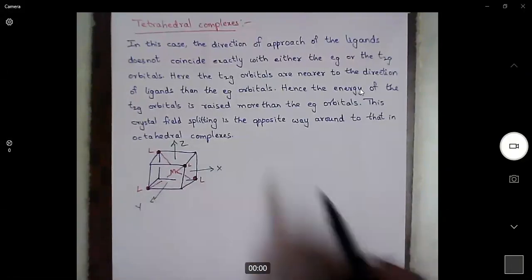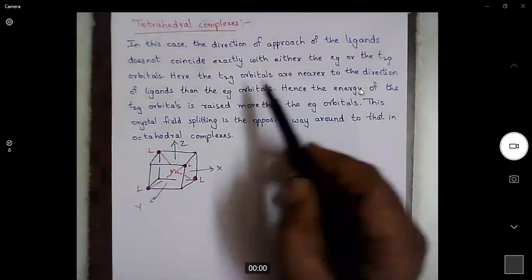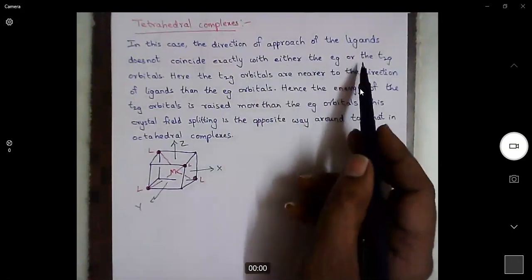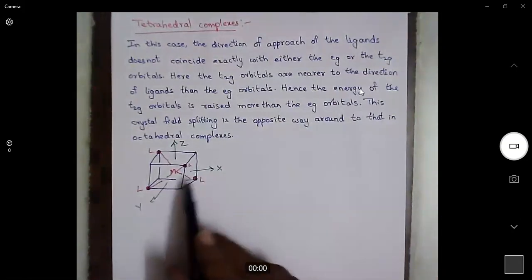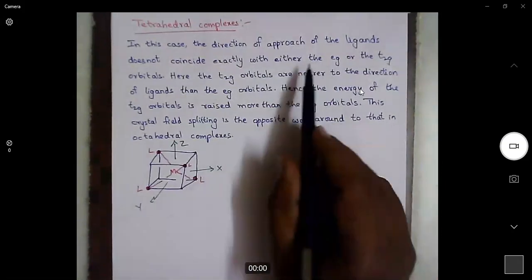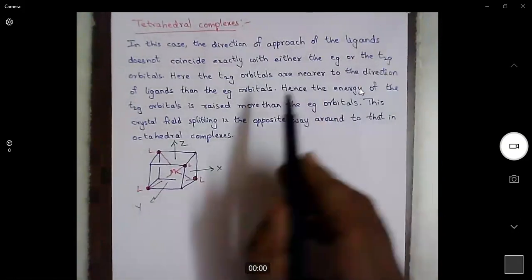In this case, the direction of approach of the ligands does not coincide exactly with either the EG or the T2G orbitals. In an octahedral complex, the direction of ligands exactly matches with the EG orbitals, but in this case it does not exactly match with either EG or T2G orbitals.